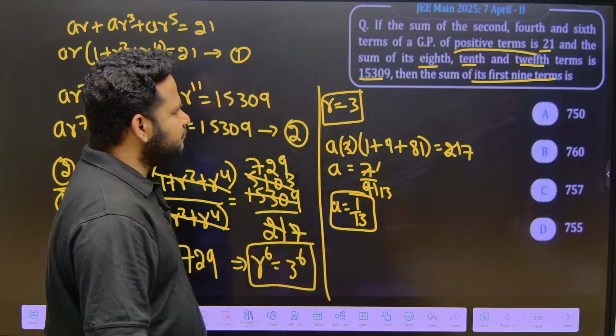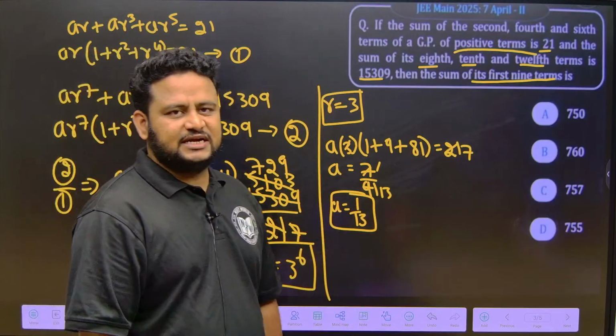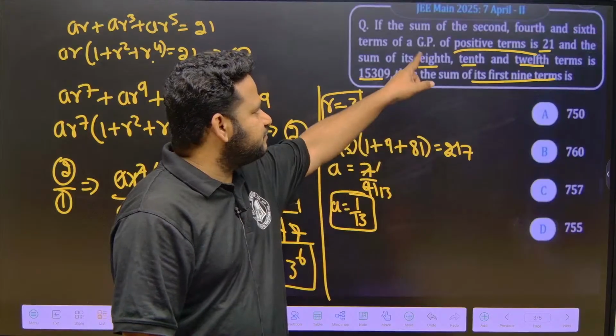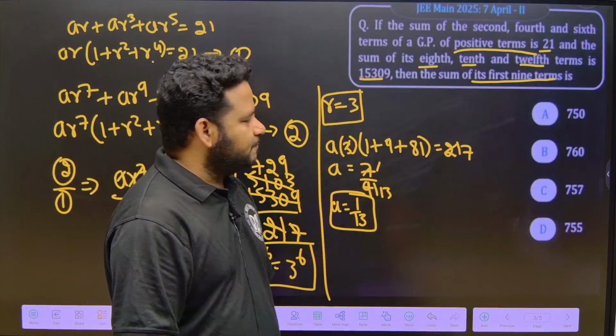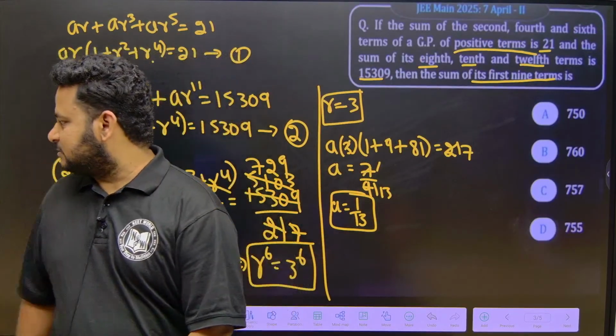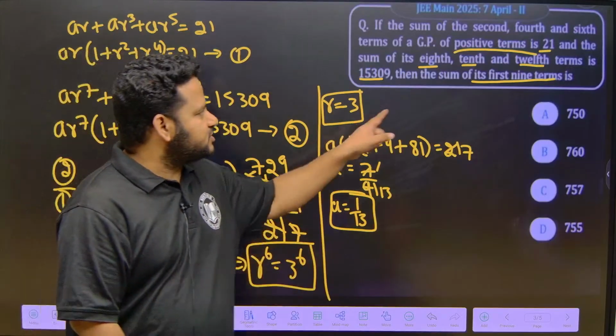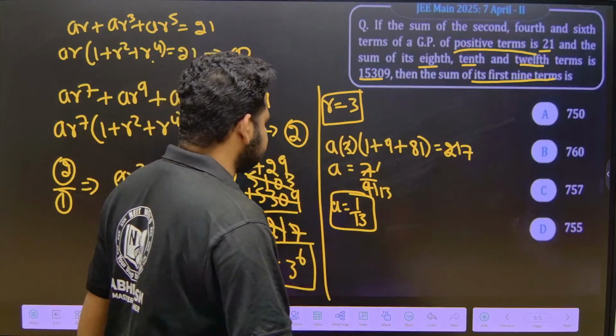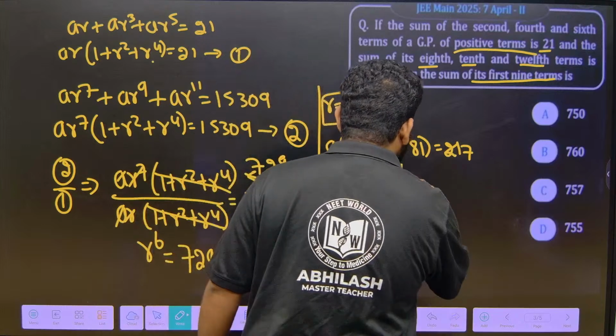Now they are asking us what? They are asking us the sum of first 9 terms of this GP. Be very careful, it is not AP, it is GP. Sum of first 9 terms they are asking. They are asking us to find S9.